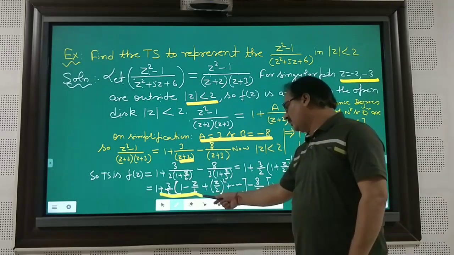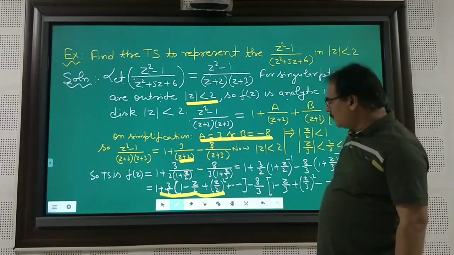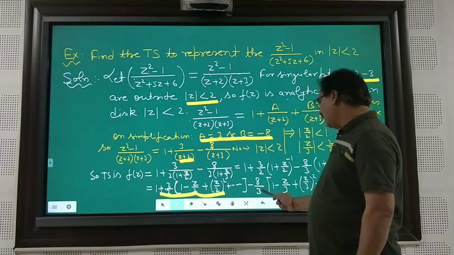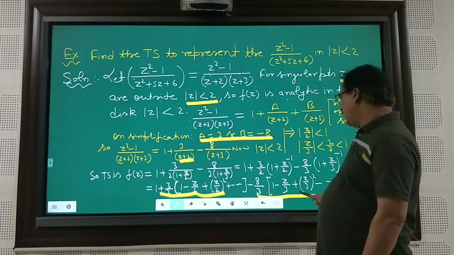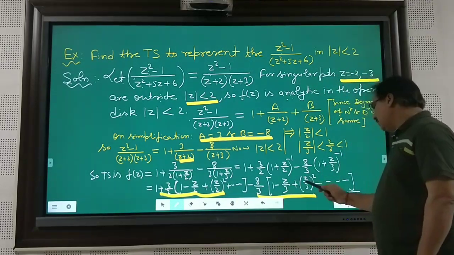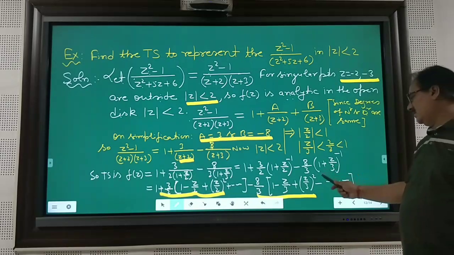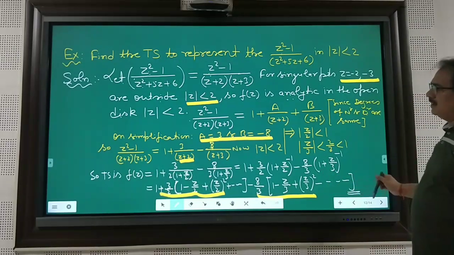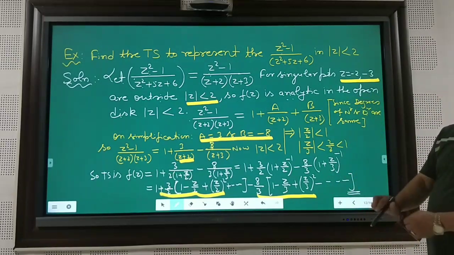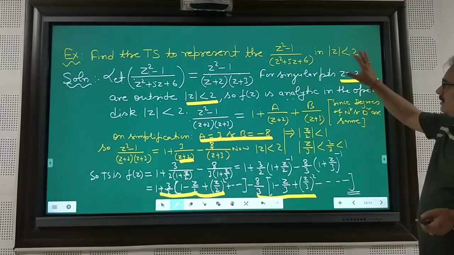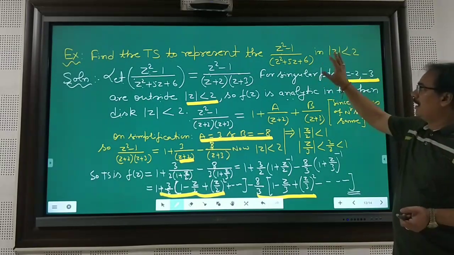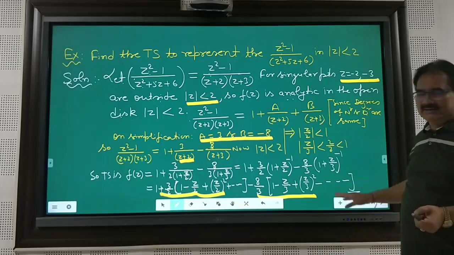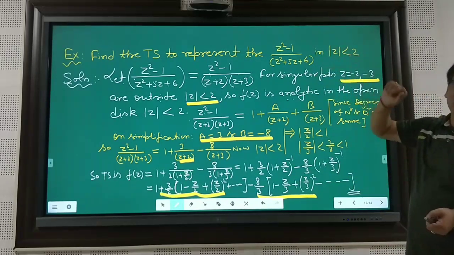Now on expansion you will get this series: 1 plus 3 by 2, (1 minus z by 2 plus (z by 2) whole square), and the second series will be this minus 8 by 3, (1 minus z by 3 plus (z by 3) whole square), and so on. In this way you have converted the given function f(z) into the form of a Taylor series. So this is the Taylor series of the given problem.